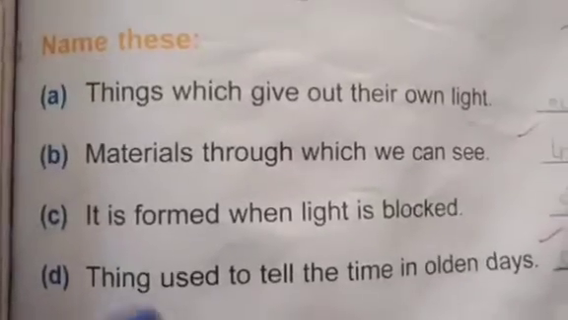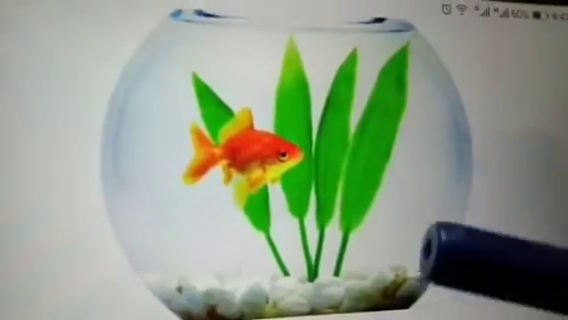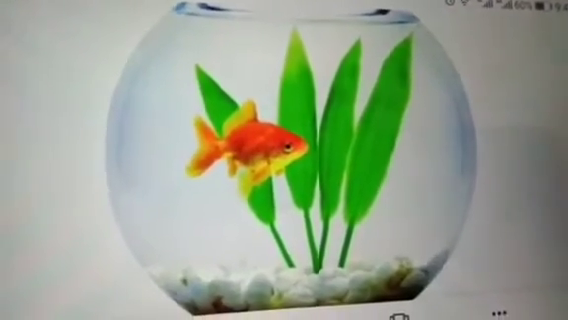The question number 2 of the back exercise is name these and the first statement is things which give out their own light are called sun and star. Things which give out their own light are called sun and stars. The second statement is materials through which we can see are called transparent materials. Material through which we can see are called transparent material.